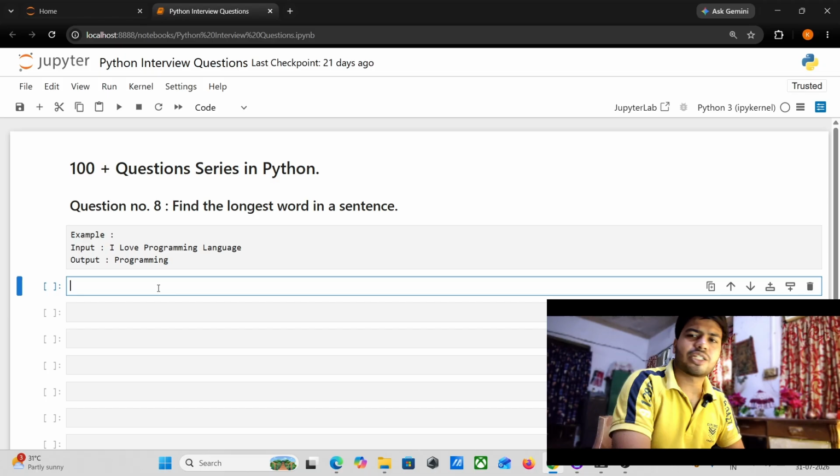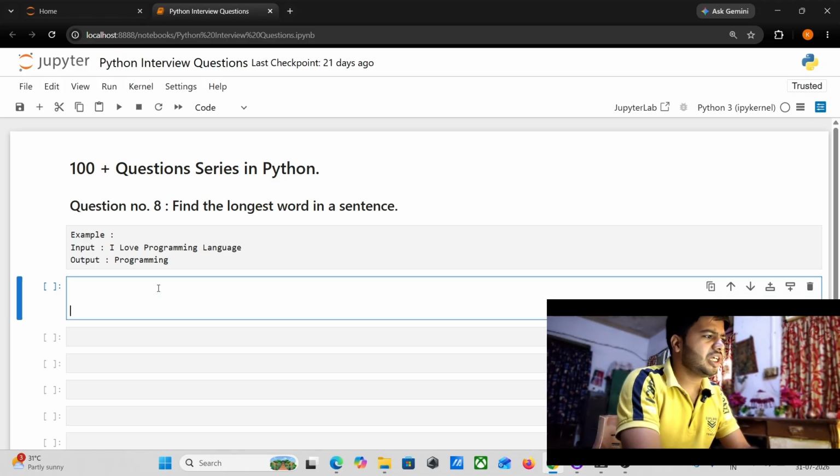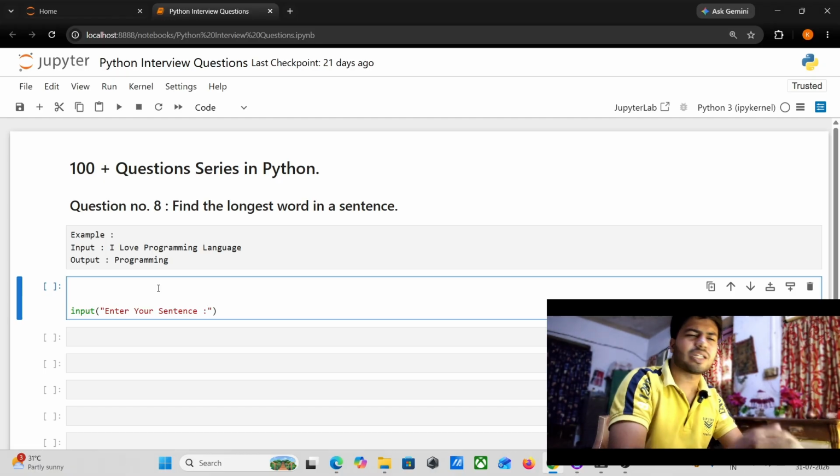So let's jump into the coding section, guys. Firstly, I will write an input function like this, and it will ask the user to enter your sentence, any kind of sentence you want.